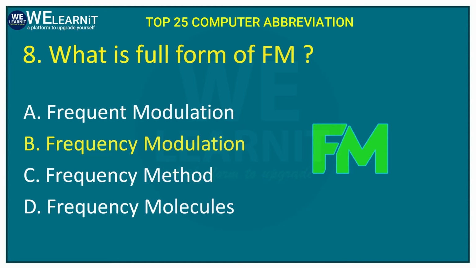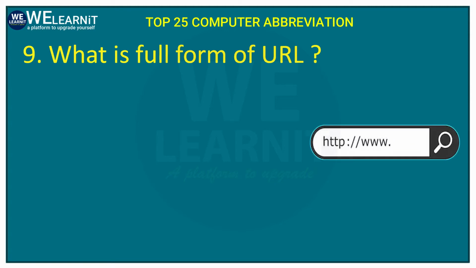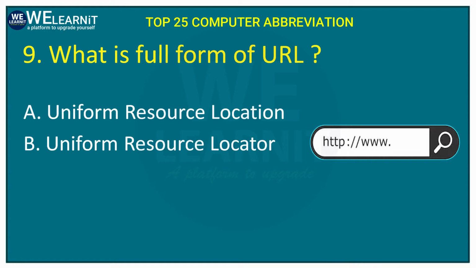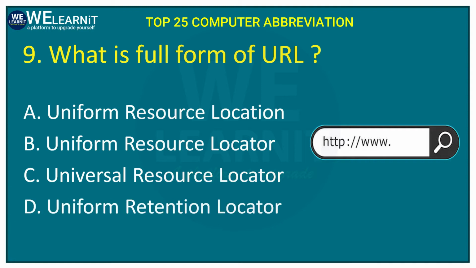Let's move to the next question. What is the full form of URL? URL is a place in a browser where we type a particular web address that starts with www, etc. Now let's look at the options. Uniform Resource Location, Uniform Resource Locator, Universal Resource Locator, or Uniform Retention Locator. And the correct answer of this question is option number B, Uniform Resource Locator.